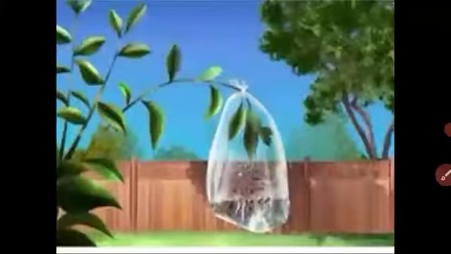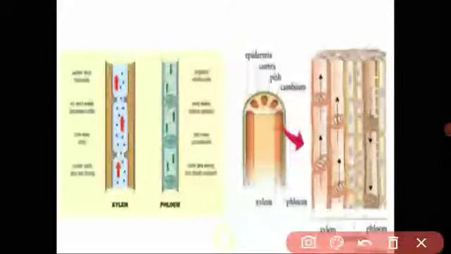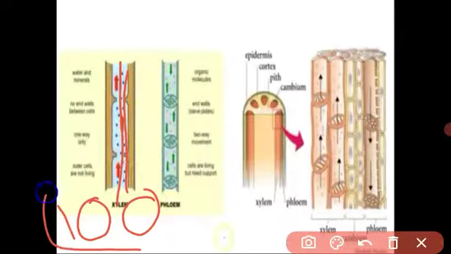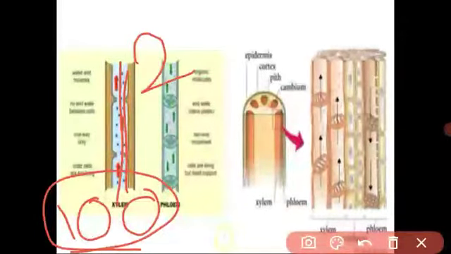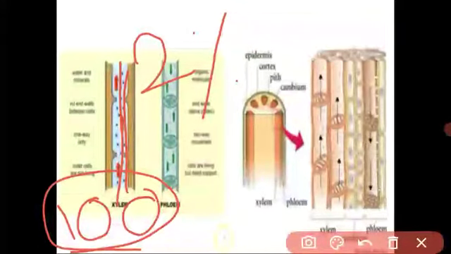Of the water which is transferred by the plant, only 2% is used. The roots absorb 100% of the water and transfer this 100% water in the upward direction. Out of the 100%, only 2% water is used by the plant for processes like photosynthesis. Got it?